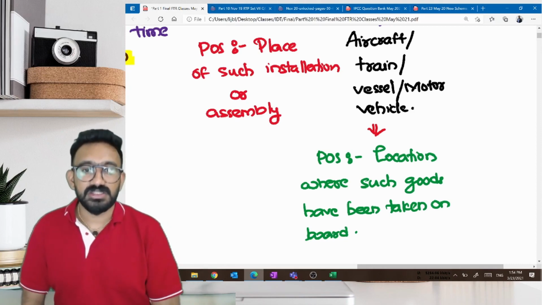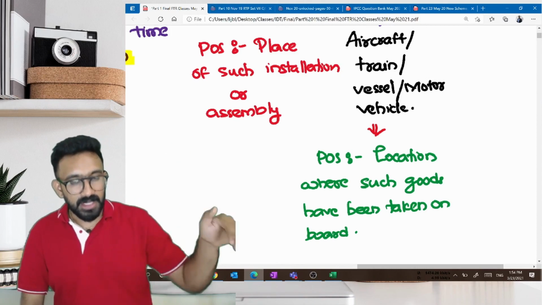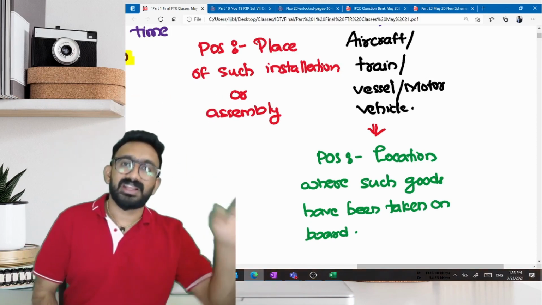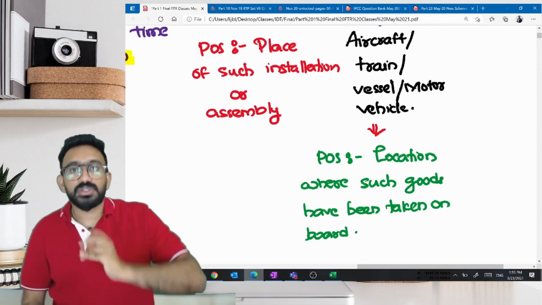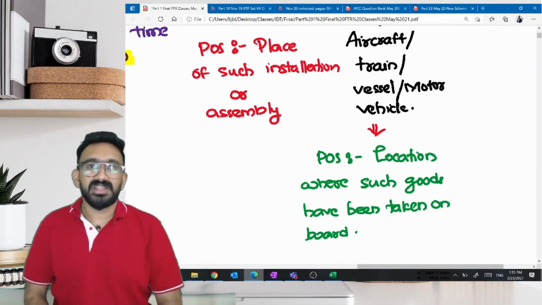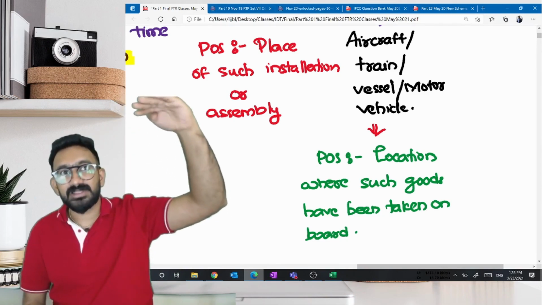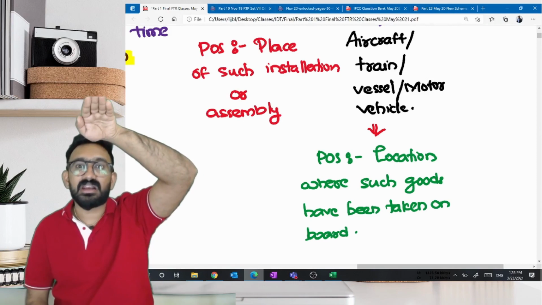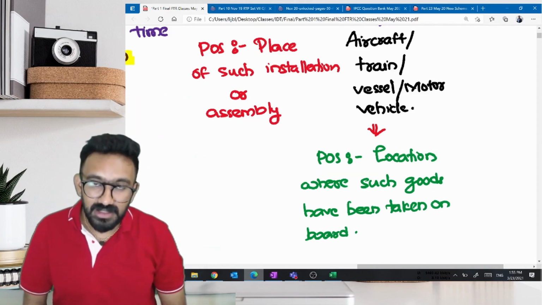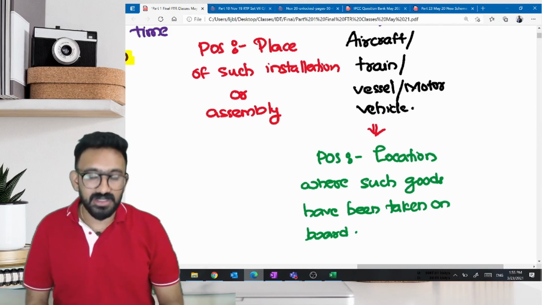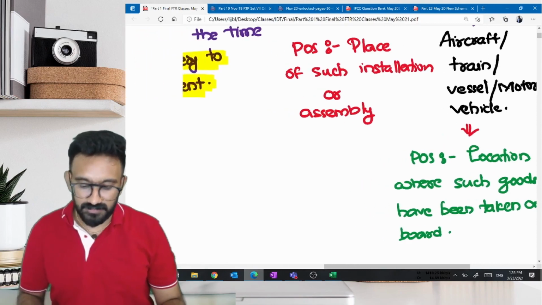This particular conveyance. Similarly, there is a flight that is going from Kochi, Bangalore, Hyderabad, Delhi. 4 legs. Kochi, Bangalore, Hyderabad, Delhi. Now I have taken the goods on board this flight from Kochi. I might be supplying when the flight is above Karnataka. I might be supplying when the flight is above Andhra Pradesh or Telangana. I could be supplying when the flight is above Madhya Pradesh. But you should consider it as where I have taken the goods on board the conveyance. Kochi would be the place of supply for such goods.